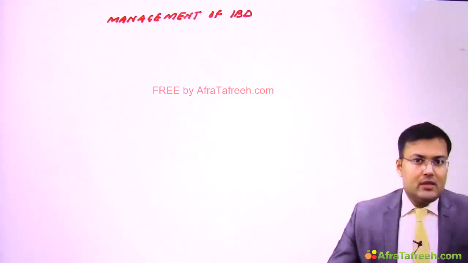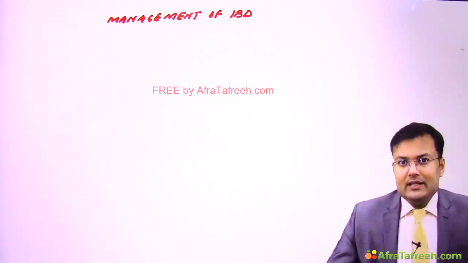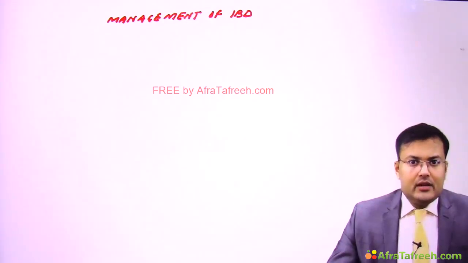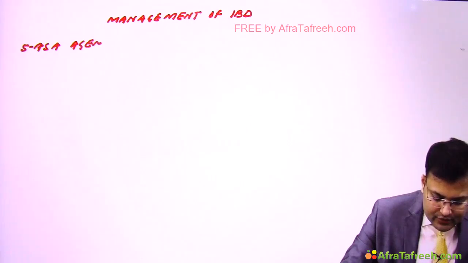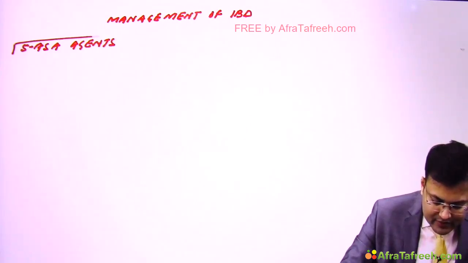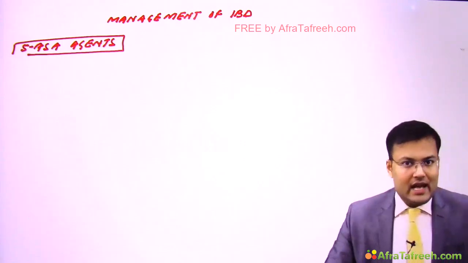Now we are going to discuss the management of inflammatory bowel disease. First, see the list of drugs which are used in the management of inflammatory bowel disease. First we are going to start with 5-amino-salicylic acid agents, or 5-ASA agents.